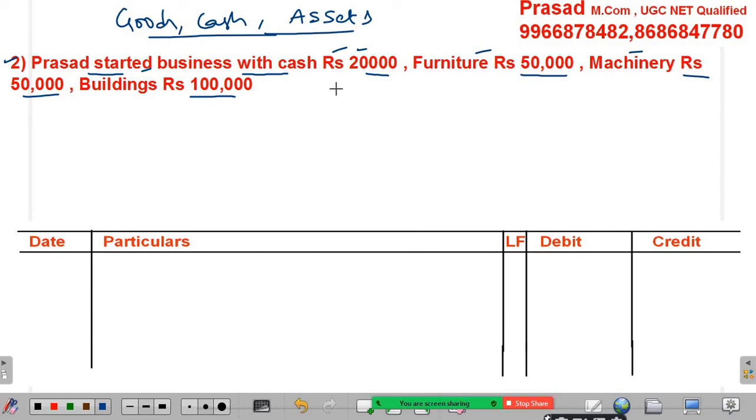Now there are more than two aspects in this transaction. Let us see what those aspects are. Cash, furniture, machinery, building.